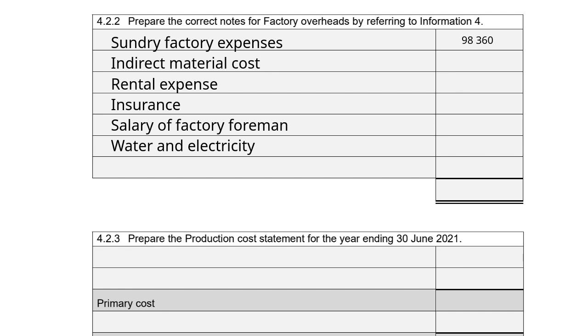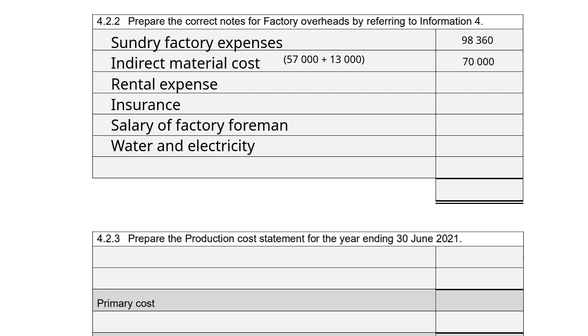Our indirect material costs, if we go back, they said the opening balance of the indirect material stock was not considered. So our opening balance for our indirect material costs according to information 1 is 13,000 Rand. So that needs to be added to the 57,000 to give you 70,000 Rand.